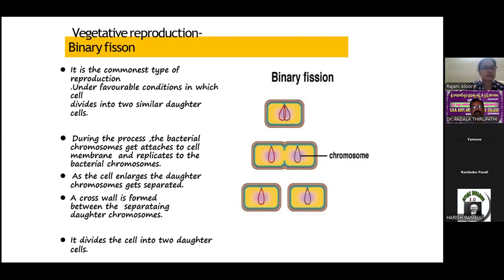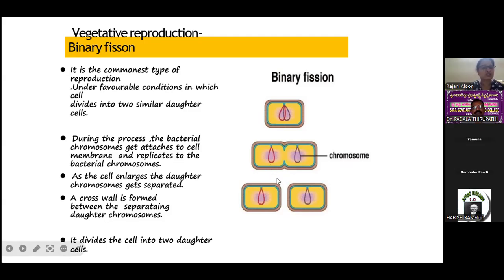It is also not definitely known whether the genetic material is equally distributed between the two daughter cells.